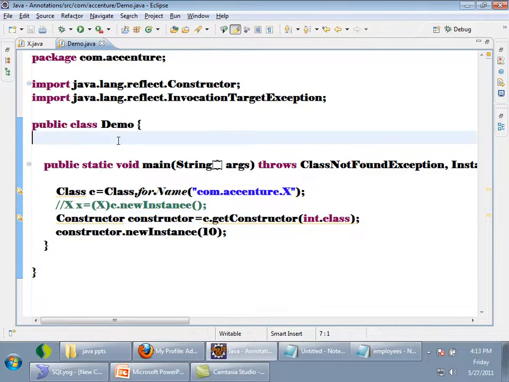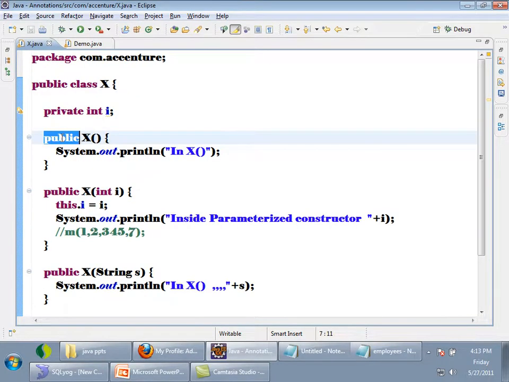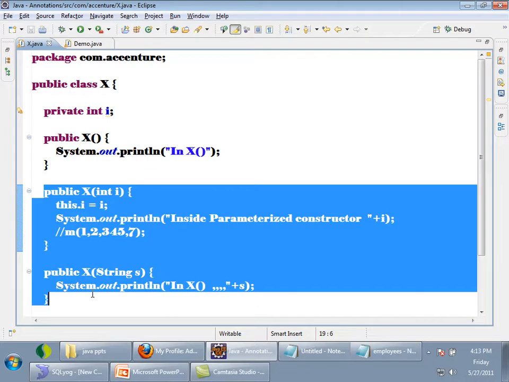So now I have a doubt. Can I make my constructor private? Yes. Will I be able to create an object of that class if my constructor is private, outside that class? No? I'll say yes. Okay, if I say yes, you are also saying yes, right? Okay, let me prove how it is possible. Now what I will do is I will make my constructor of class X private. I will just comment all these three.